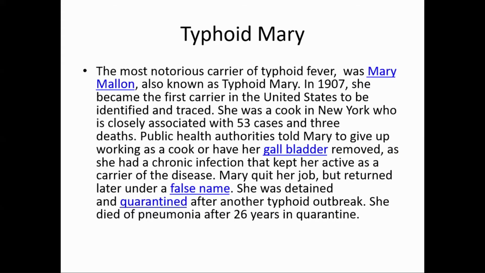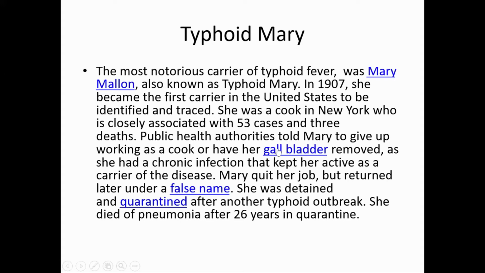Now Typhoid Mary, the lady who was responsible, Mary Mallon, also called Typhoid Mary, 1907, the first carrier in the United States. She became the first carrier in the United States to be identified. And she was a cook in New York. Her gallbladder had this Salmonella, so it was coming through bile to the intestine and in the feces, and she spread the infection to the clients who came to eat.